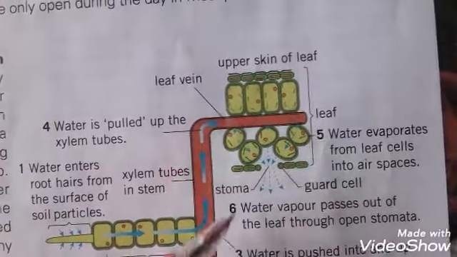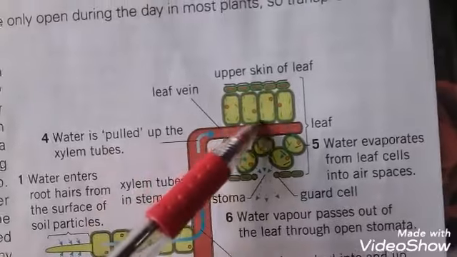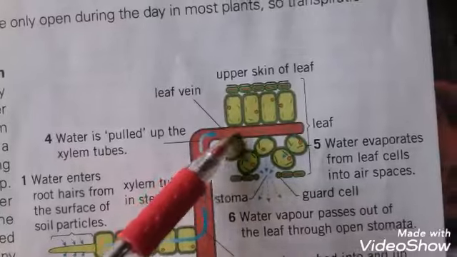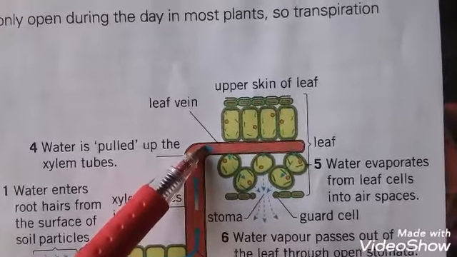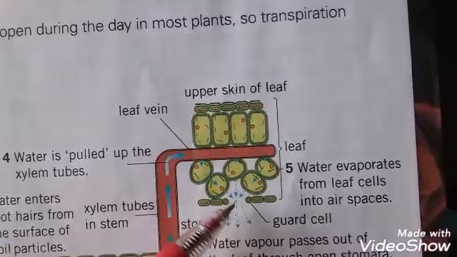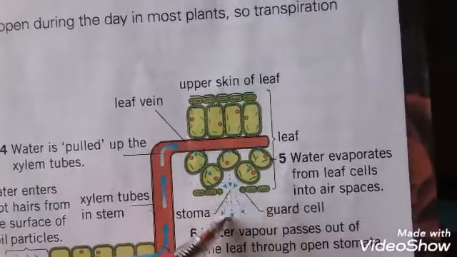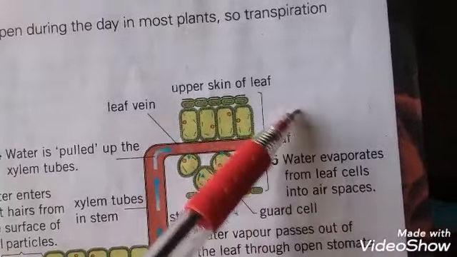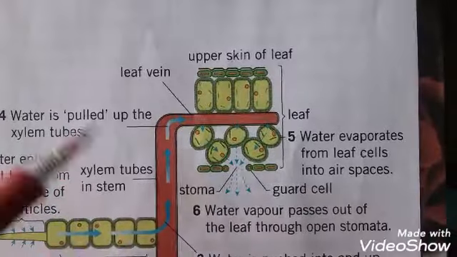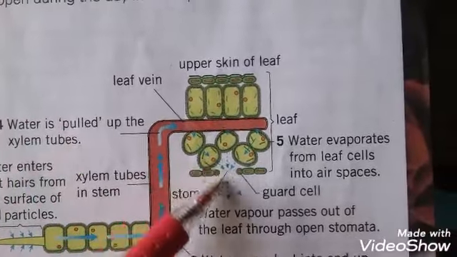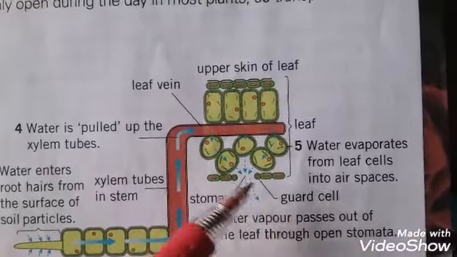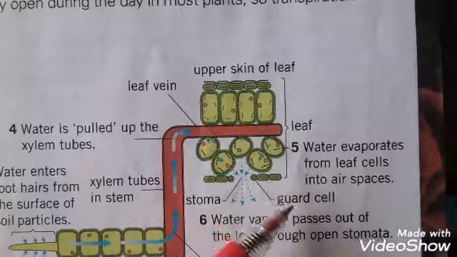Water is pulled up the xylem tubes. You can see that these are the xylem tubes, from where water can move from one part to another part, and water is pulled up by these xylem tubes. Water evaporates. You can see that here, from the stomata, water evaporates from the leaf into the spaces and into the air. This is the upper skin of the leaf. In the last step, water vapors pass out of the leaf through open stomata, and these are the guard cells that protect the cells during day and night in controlling transpiration.